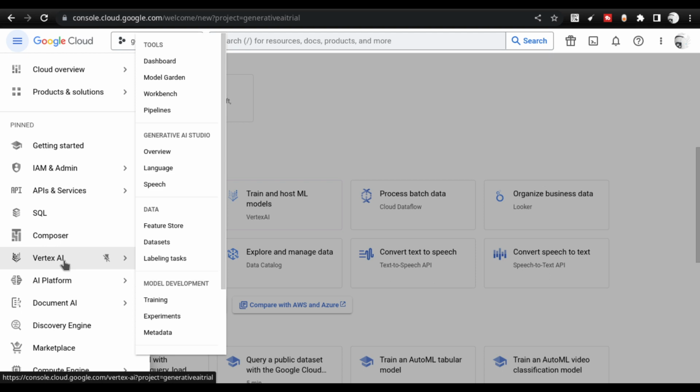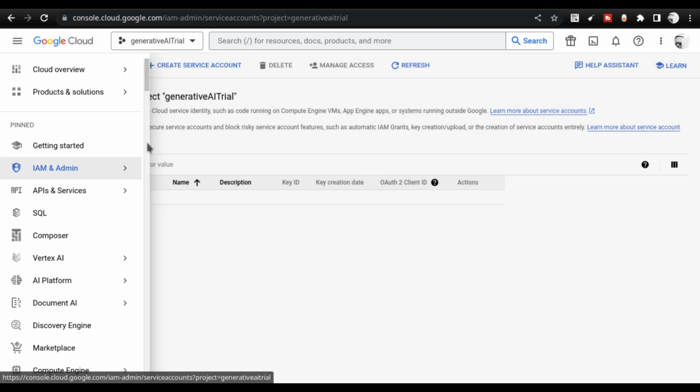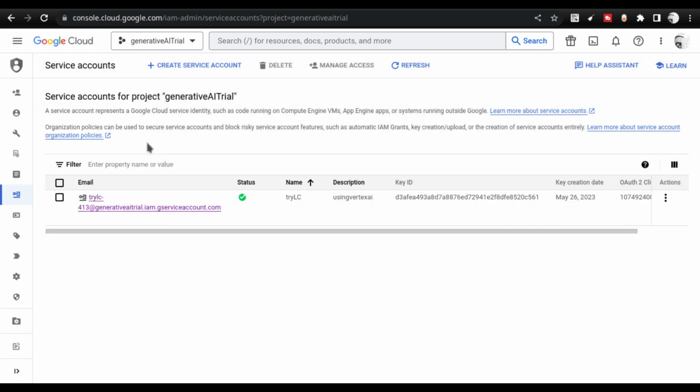I have also already discussed these things in other videos. I'm just recapping it for you guys. What we need to do is, once all that is done, go to IAM and admin and then click on service accounts. Once you do that, here is where you will be creating the service account that I'm talking about.